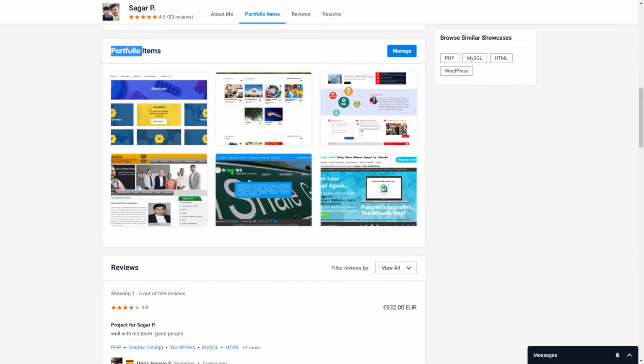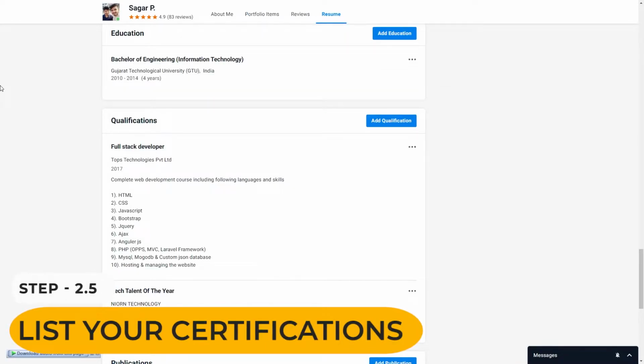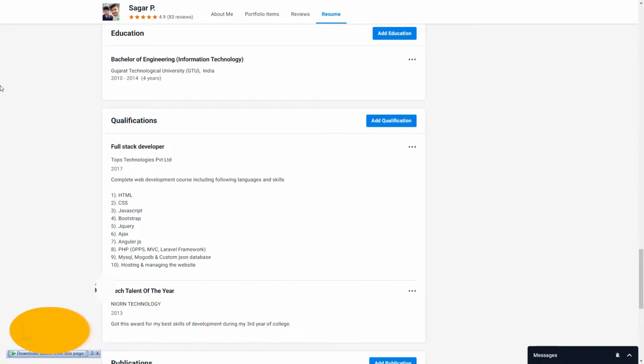There must be some freshers here and they have a question in their mind: we are freshers, so what should we mention under the portfolio section? If you have built one project or multiple projects during your learning phase, you can mention those projects under your portfolio section. So after finishing step number 4, our fifth step is to list your certificates if you have any.